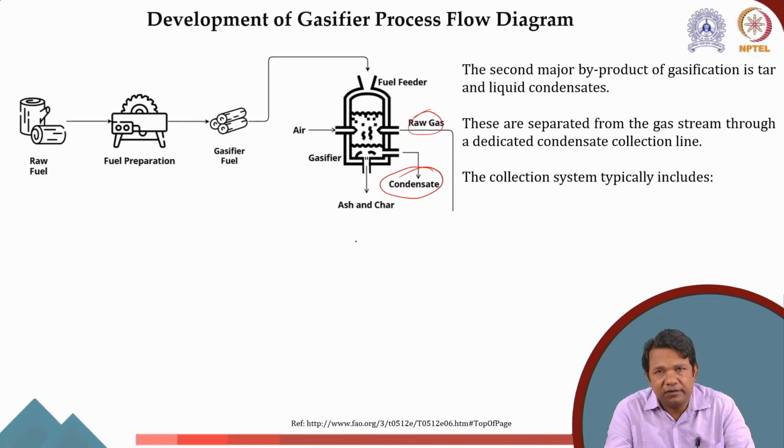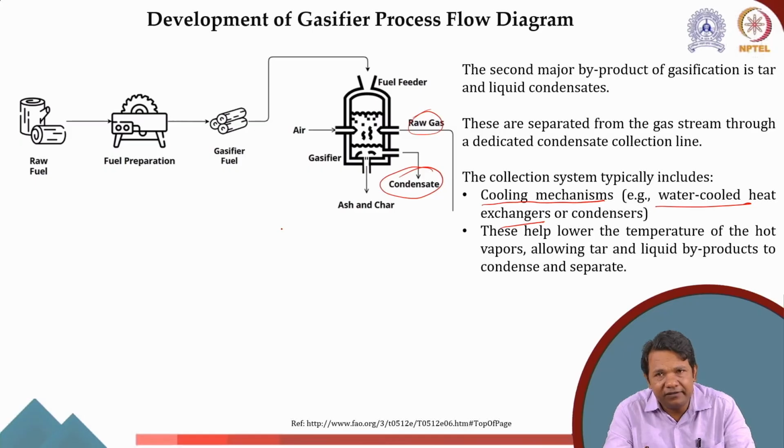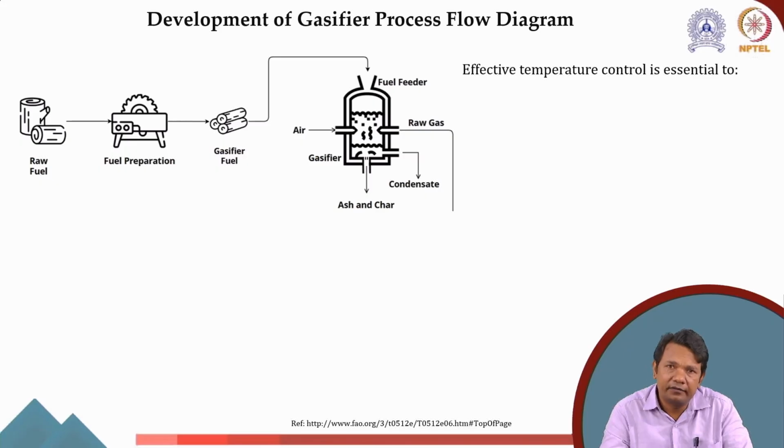Now, in this collection system, the gas is coming at high temperature, so it will have a cooling mechanism, for example a water-cooled heat exchanger or condenser. The cooling system will not only help to cool down the condensate, it also helps to condense the vapors. And once it is condensed, if let's say we have tar and we have oil, both have different densities, so they can be separated by gravity separation.